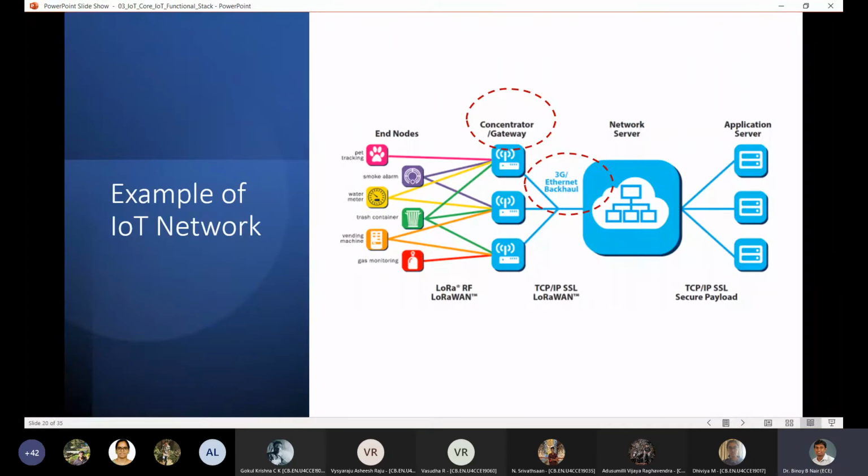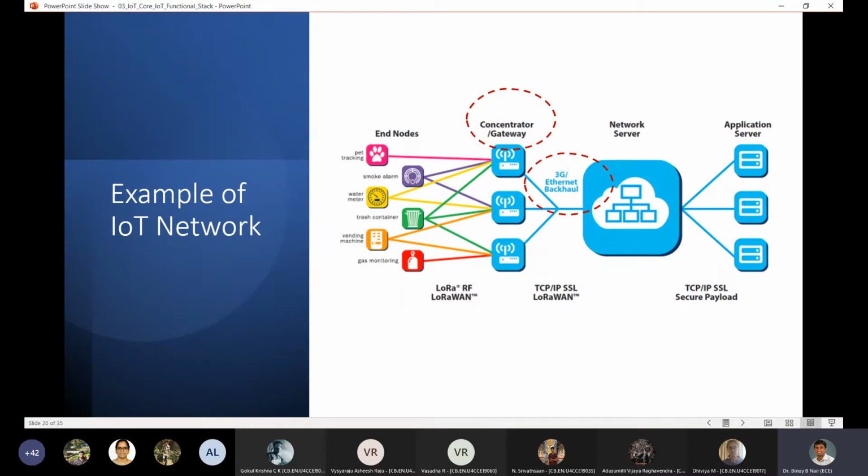Let's imagine data from 10,000 devices going in one shot. So like that, you will have multiple gateways. In this case, imagine that each gateway could be handling 1,000 devices. So these 3 gateways alone will be carrying the data from 3,000 different devices. These 3,000 devices sending the data together will be a large amount of data.